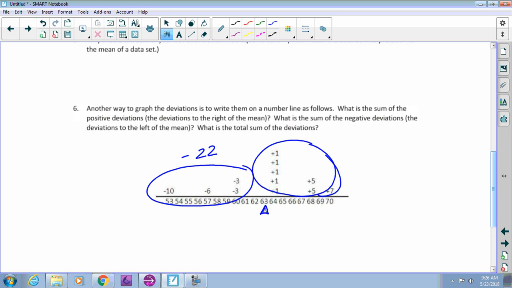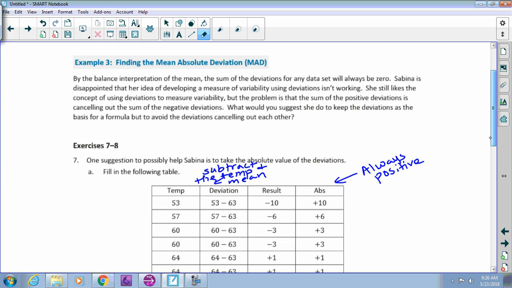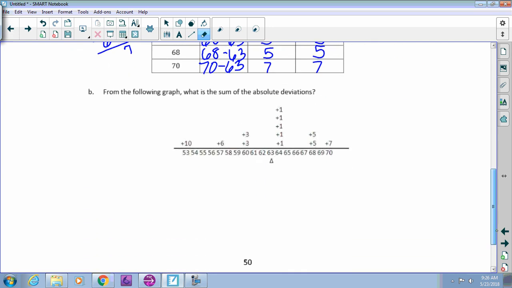Remember, this is a balanced little teeter-totter. 22, very good, Tim. These do actually add up to a positive 22. So you have your negative numbers balancing out with those positive deviations, and what happens is you get a 0. Okay, that's why we get a 0, because it balances out at the mean. We're going to go back to this chart, though, because we have more work to do.